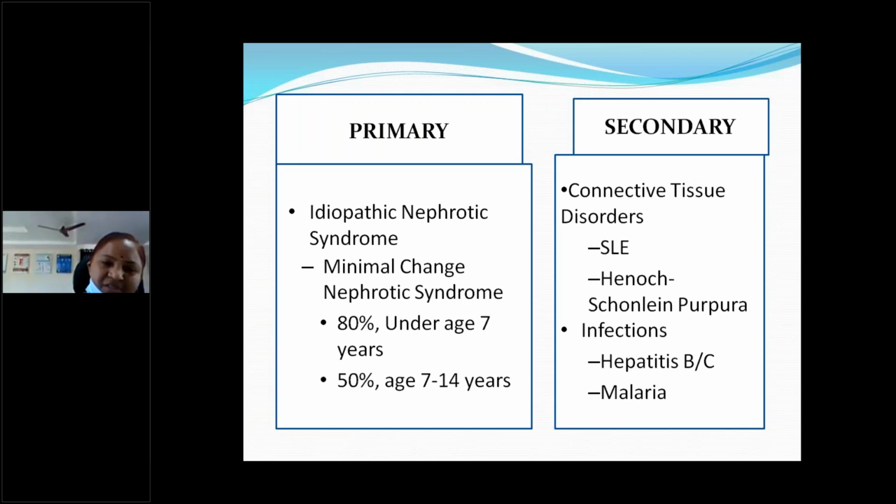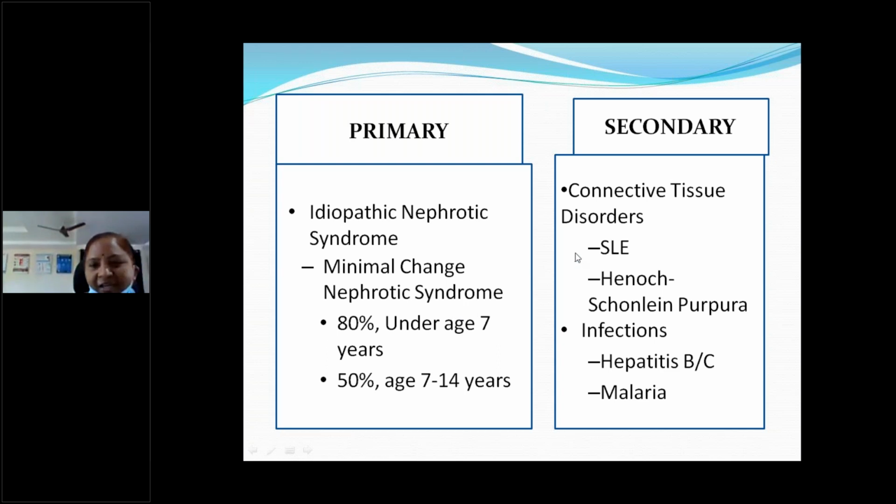Minimal change nephrotic syndrome is the pathological diagnosis under microscopy. There is not much change in the glomerular basement membrane. That's why we call it minimal change nephrotic syndrome. Okay. And age usually under 7 years of age. Commonly 50% of the cases, 7 to 14 years is the most commonly affected age in case of idiopathic nephrotic syndrome in the primary etiology.